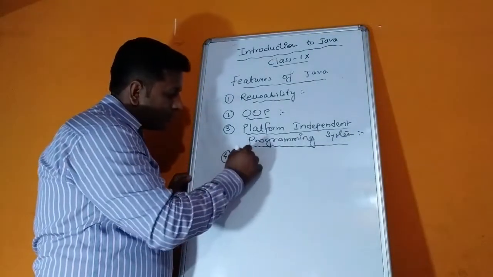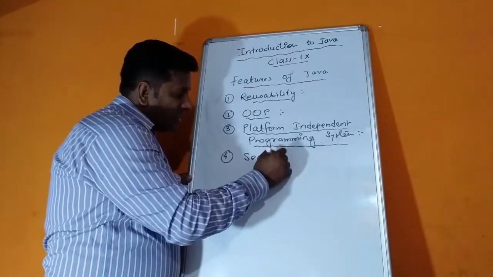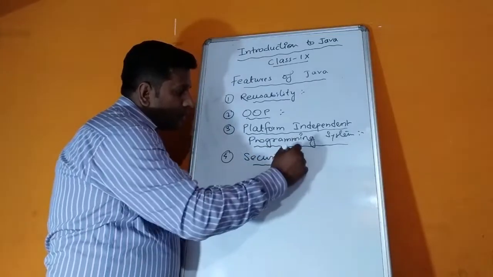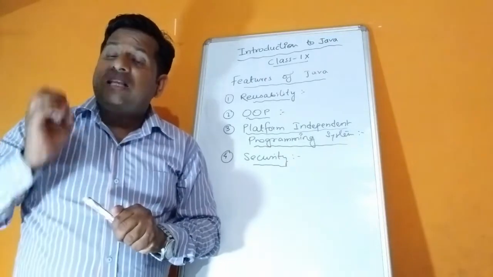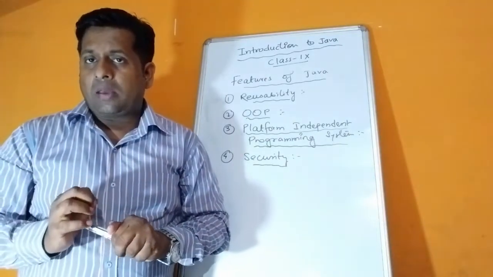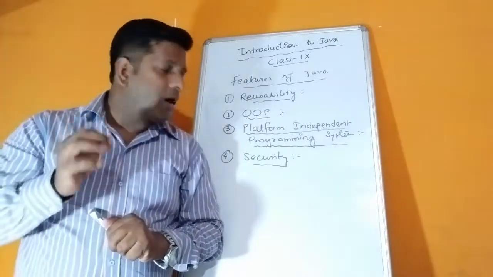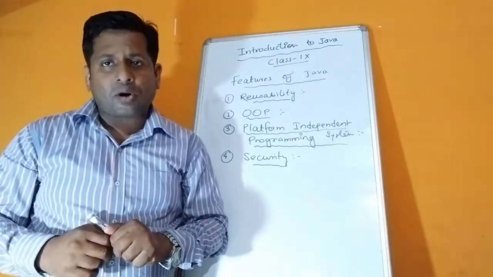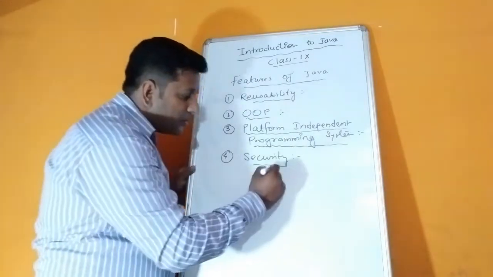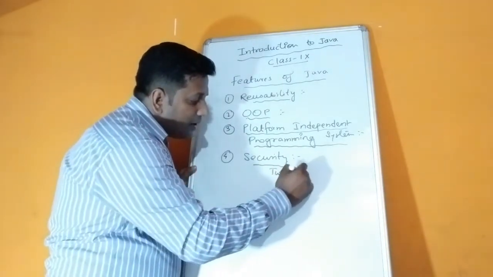Number four, security. The programs written in Java are highly secured. We can write two different types of programs. How many types of programs can we write? Two different types of programs.